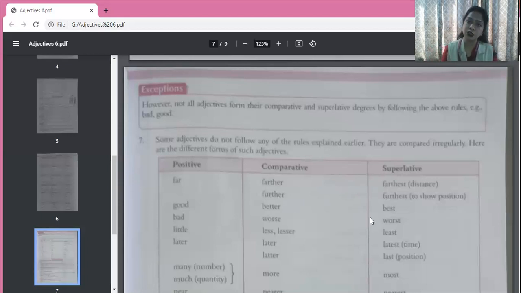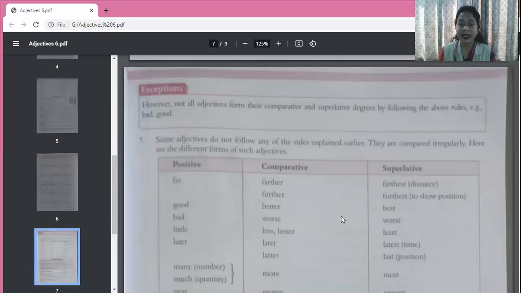Further, furthest means to show position. How? As teachers usually say, we are going to study further. Tomorrow we are going to study further. Further means ahead than this. Whatever we have learned, we will learn something more than this. That is further. Now, good, better, best. Bad, worse, worst. Little, less, least, or little, lesser, least. Late, later, latest, according to time.